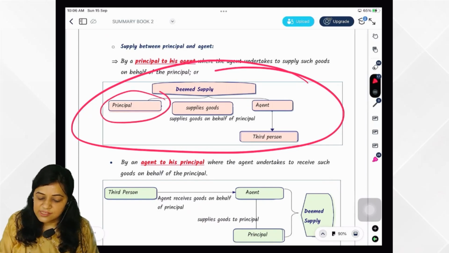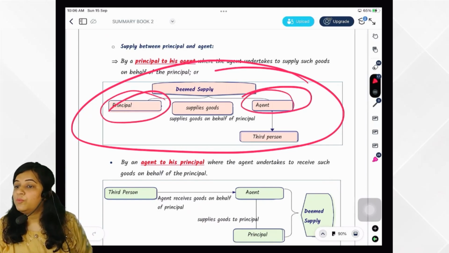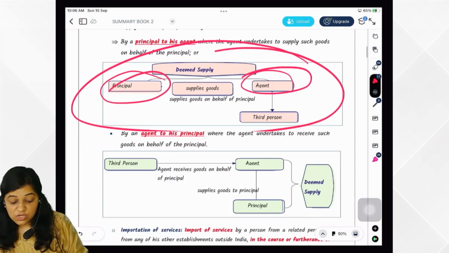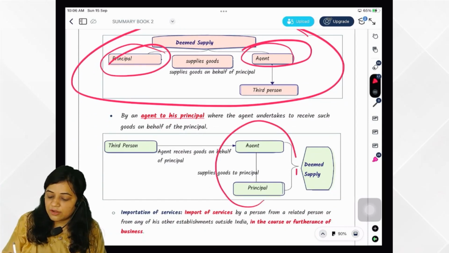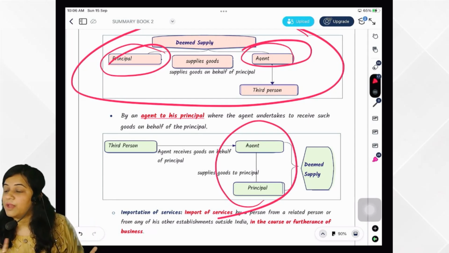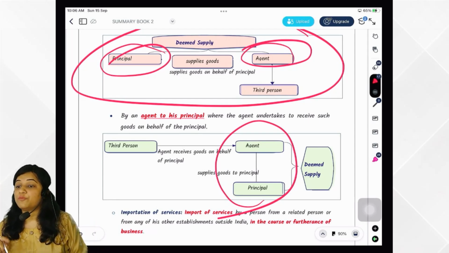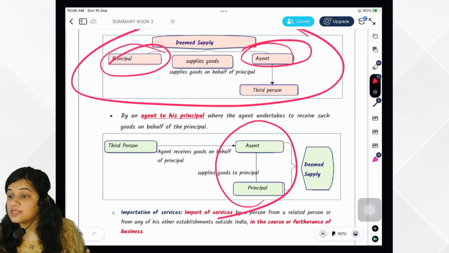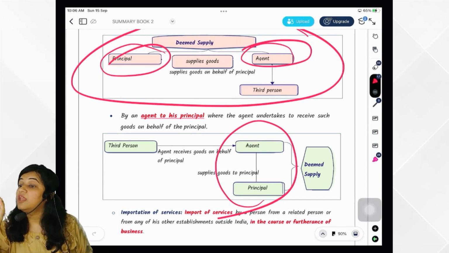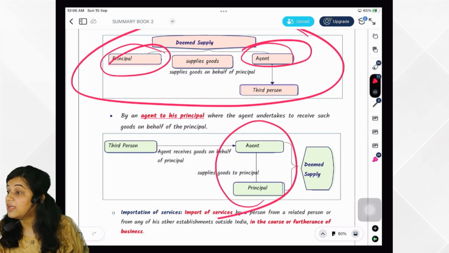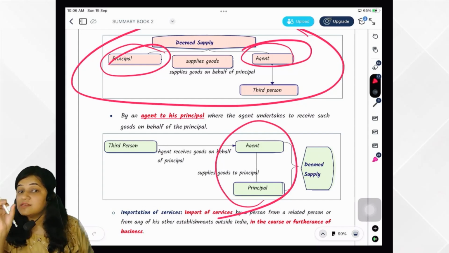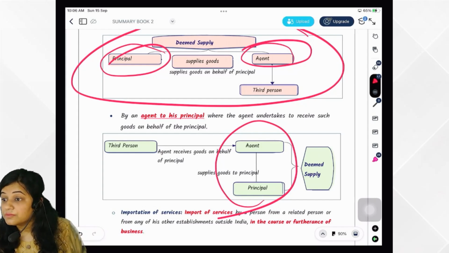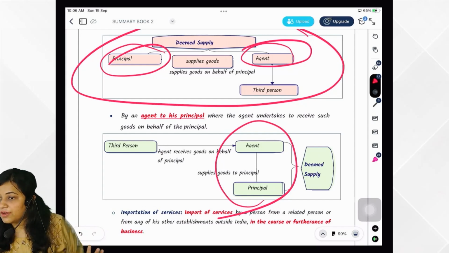The transaction between principal and agent would be treated as supply even if made without consideration. And the transaction between agent and principal, again where agent procures on behalf of principal, would be treated as supply. Now when would he be considered as agent? When the invoice is in the name of agent. We have seen the clarification. When the invoice is in the name of agent, only at that time would it be treated as supply.